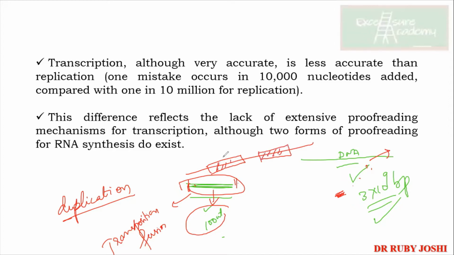Suppose this is coding for, let us say, hexokinase. This is also coding for hexokinase. So whenever a gene is getting transcribed, I'm going to have at a single transcription 2 copies of the enzyme. Where 1 should be, there I have 2; where 200 should be, there I will have 400. Clear?